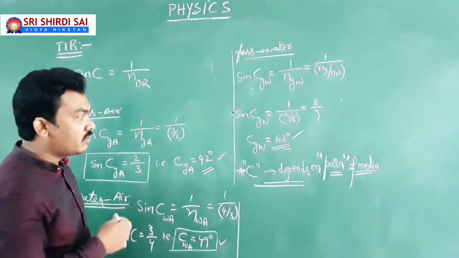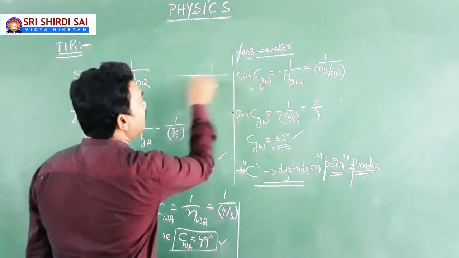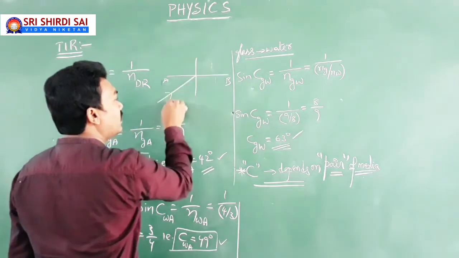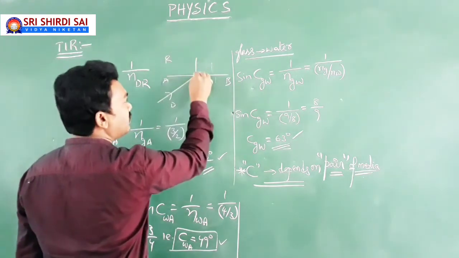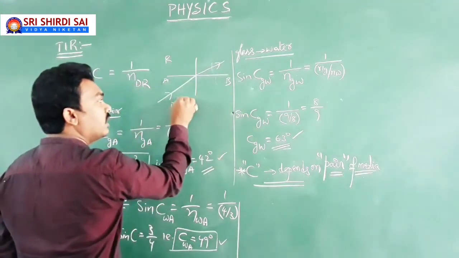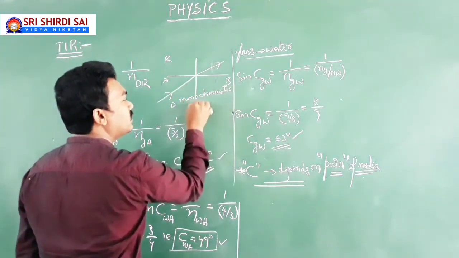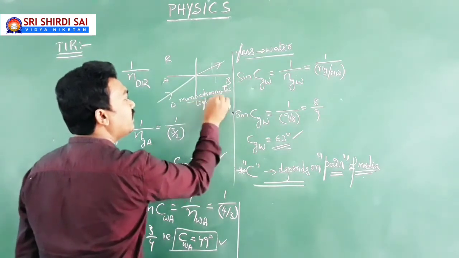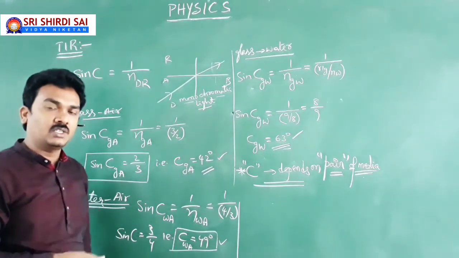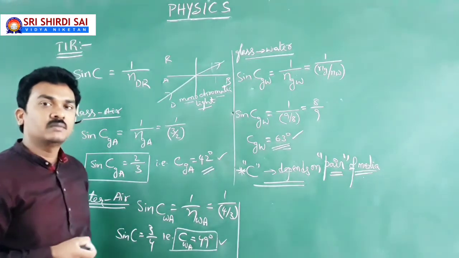Now, whenever you are dealing with all this analysis, what you need to remember is that the light ray traveling from denser medium to rarer medium should be a monochromatic light. Monochromatic light means, as you have learnt already, light of a single wavelength. A light consisting of a particular unique wavelength is called a monochromatic light.